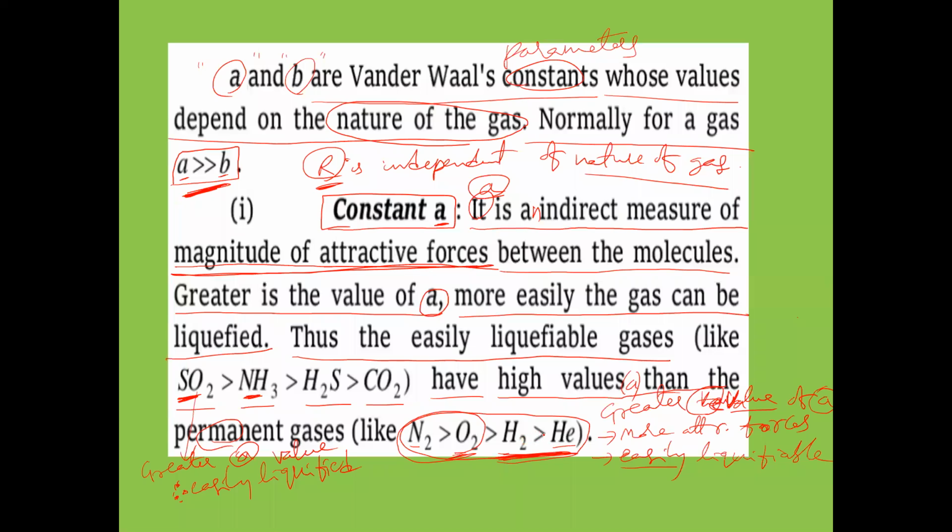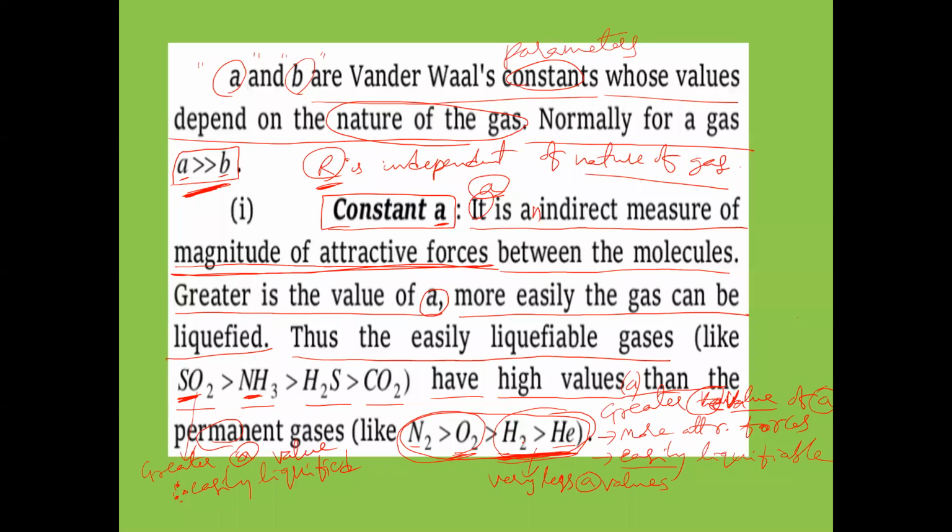Because they have very small values of A. The values of A will be very small for hydrogen gas and helium gas. That is why the attractive force between hydrogen molecules will be negligible, and the attractive forces between helium gas molecules will be negligible. When attractive forces are negligible between gas molecules, they cannot be converted into liquid state.